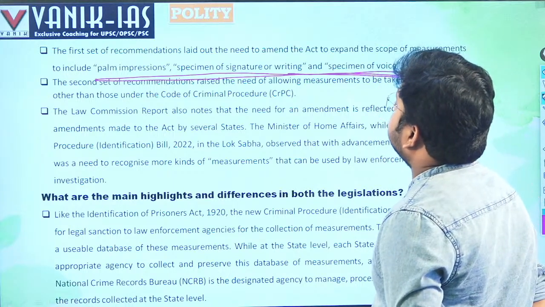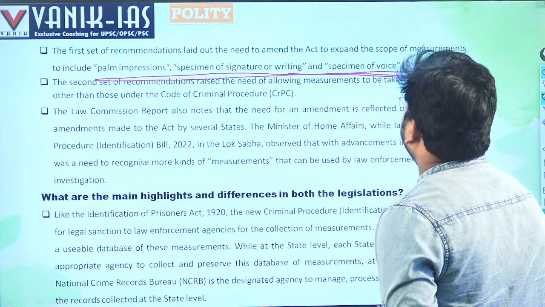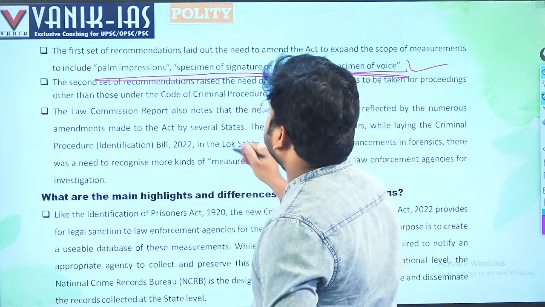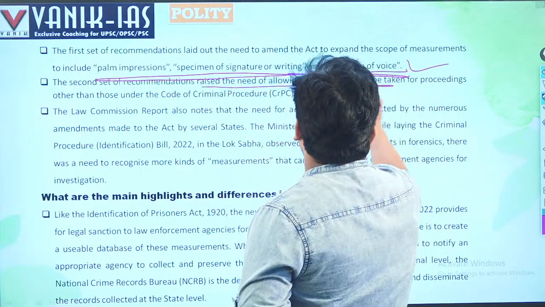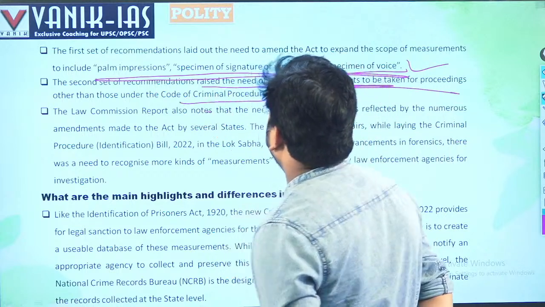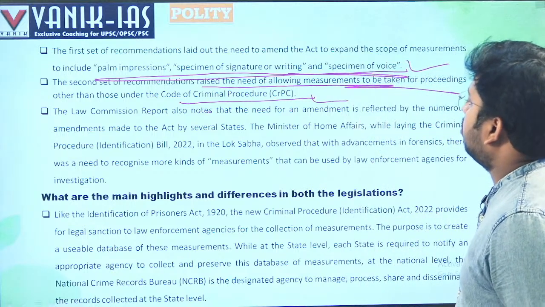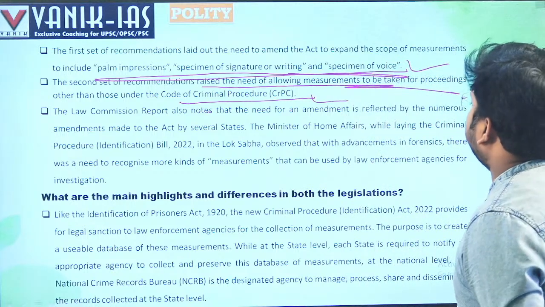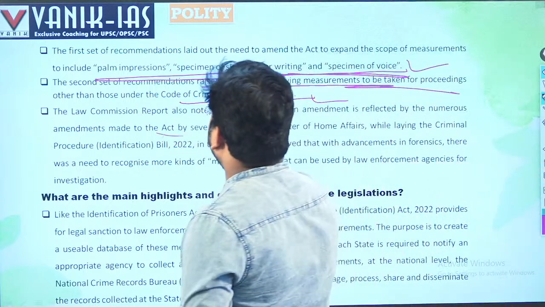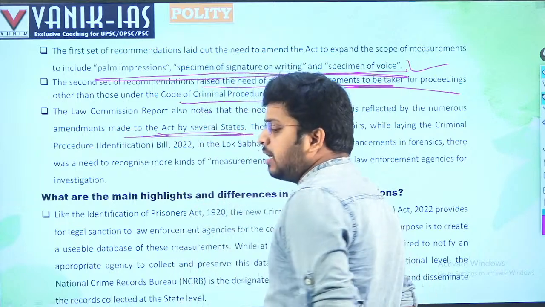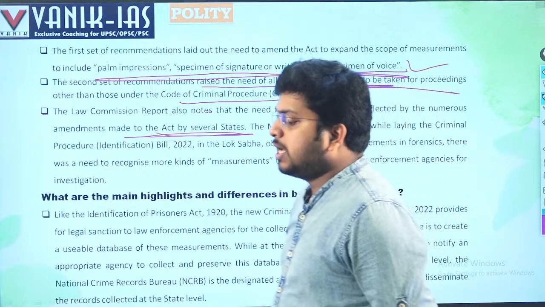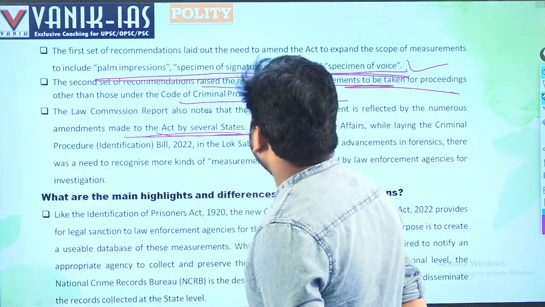The second set of recommendations raised the need for allowing measurements to be taken for proceedings other than those under the Code of Criminal Procedure. The Law Commission report also notes that the need for amendment is reflected by the numerous amendments made to the Act in several states. Various states have also taken steps like that, right? Because law and order is a state subject, various states have taken such steps.